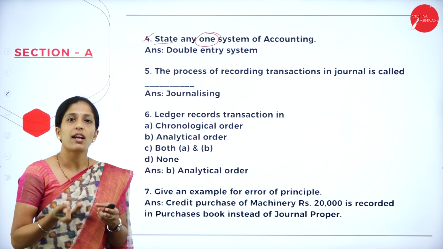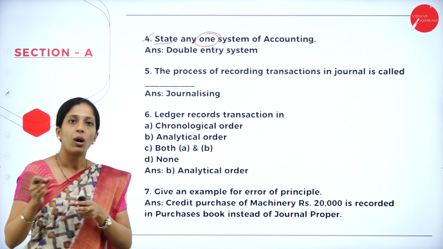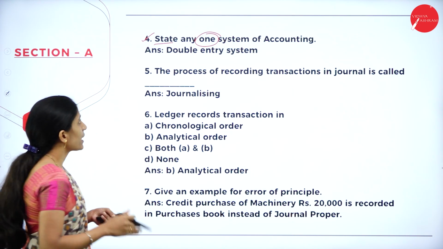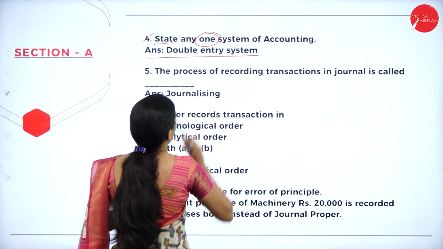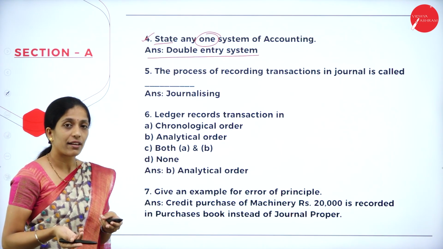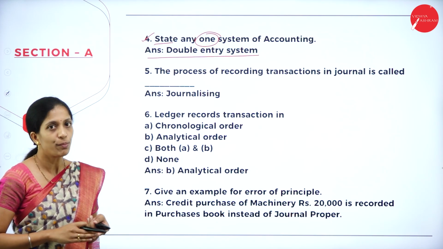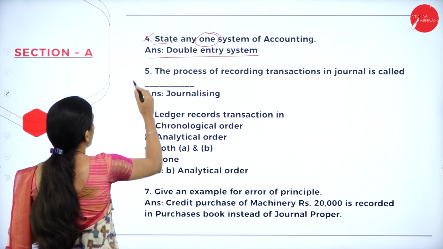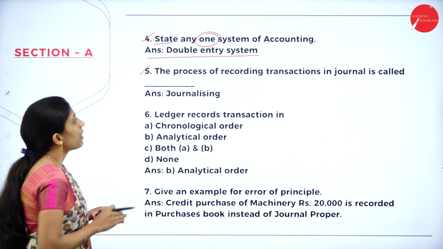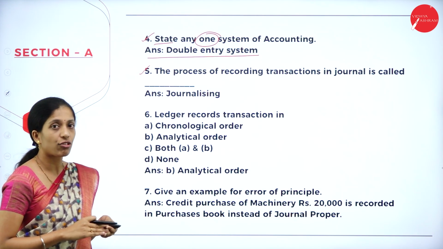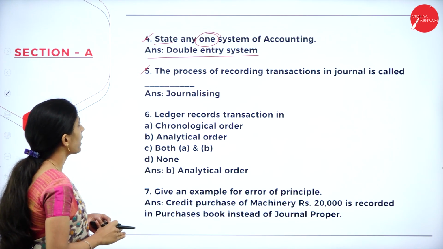So you can write either single entry system or double entry system. Here I have given the answer double entry system, or you can write it as single entry system also. Now coming to the fifth question. The process of recording transactions in journal is called as what?